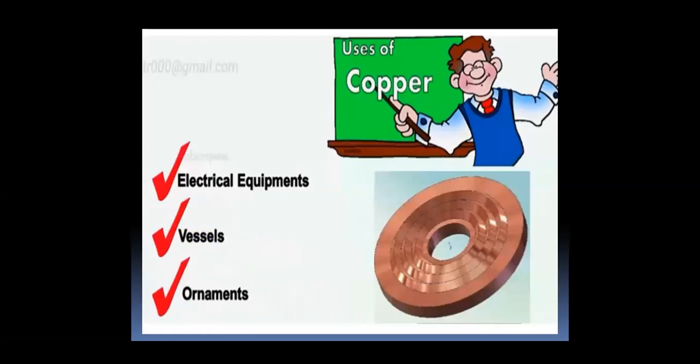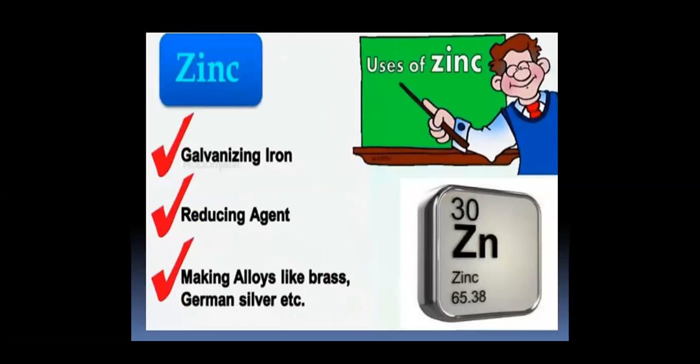The uses of copper: copper can be used in electrical equipment, in vessels, and in the making of ornaments. Uses of zinc: zinc can be used in the galvanizing of iron, as a reducing agent, and in the making of alloys like brass, German silver, etc. Thank you.